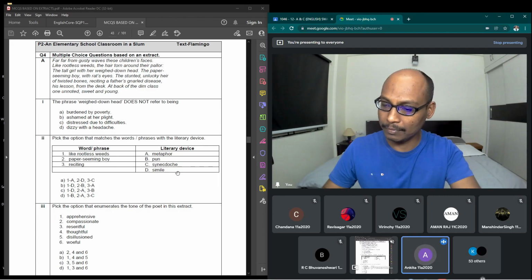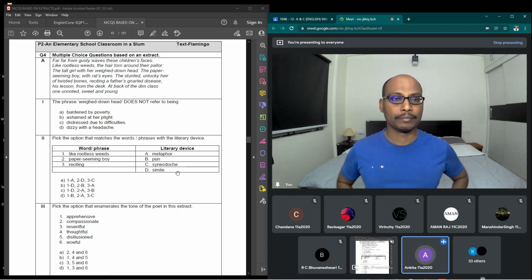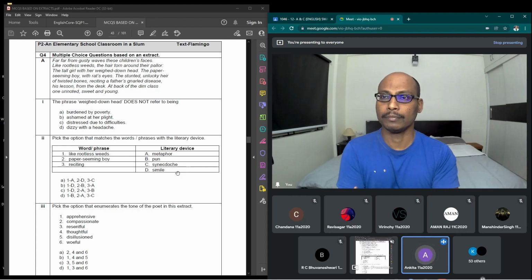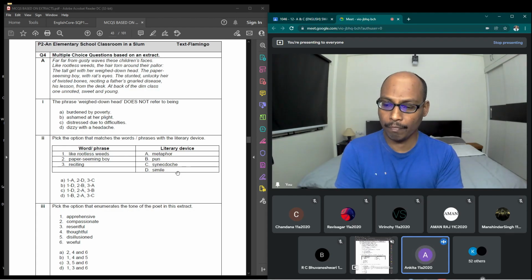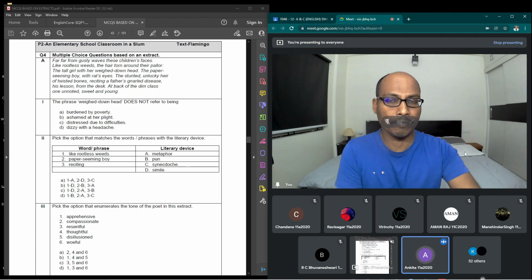Sir, it's about the elementary school which is set up in a slum area, where the children studying there are described one by one. One has inherited some genetic disorders from his father. Instead of getting luxury from his father, he got a disease as a heritage. And one is described as a paper-seeming boy who was thin due to malnutrition, and another is described as having eyes full of greed, wanting to achieve everything. And another one was described as sitting at the back of the class. He was distracted from his lesson and he was looking outside at the squirrel's den.